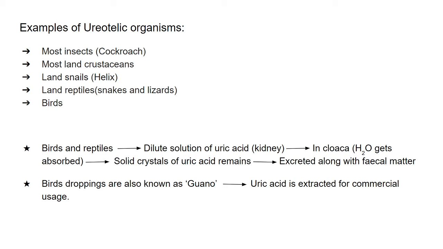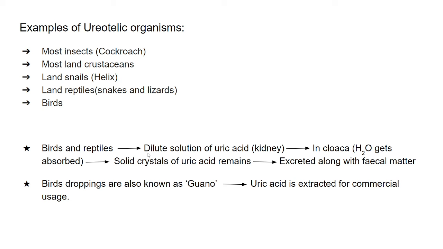What happens is, especially in birds and reptiles, a dilute solution of uric acid is sent from the kidney to the cloaca. Why? Because in the kidney, the uric acid which has to be eliminated must be in solution form. In the cloaca, all the water gets absorbed. Here you can see birds and reptiles send this dilute solution of uric acid from the kidney to the cloaca, where the water gets absorbed.